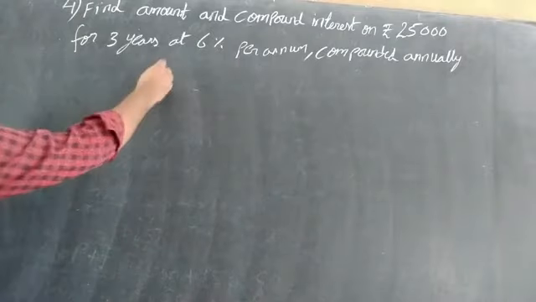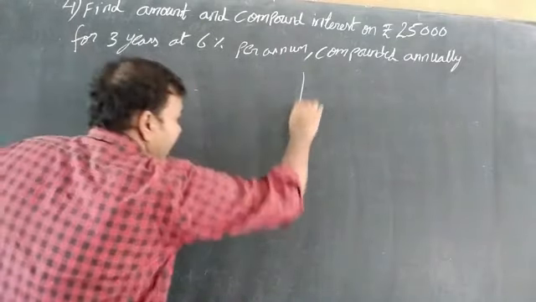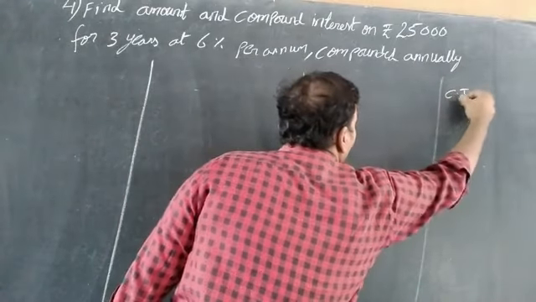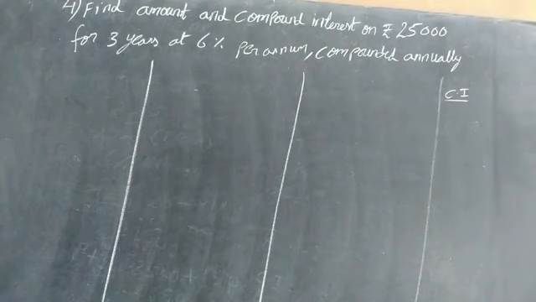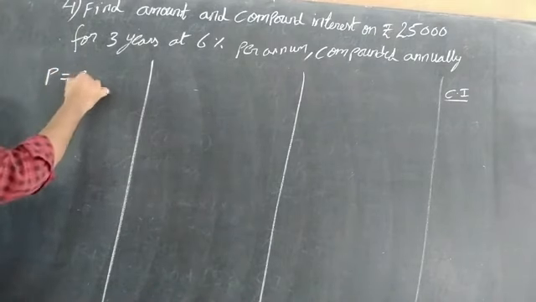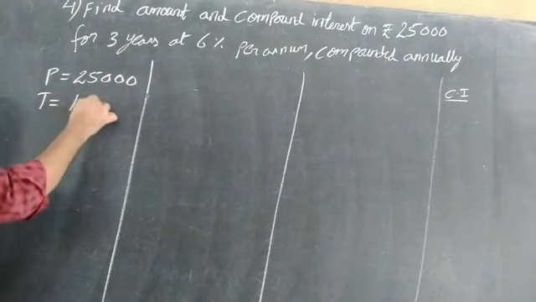So I am making the board into 3 parts: first, second, third, and this is for compound interest. Now I am writing the first one. See here, the first one is the principal. What is given for the sum? Principal is equal to 25,000. Time is equal to 1 year.